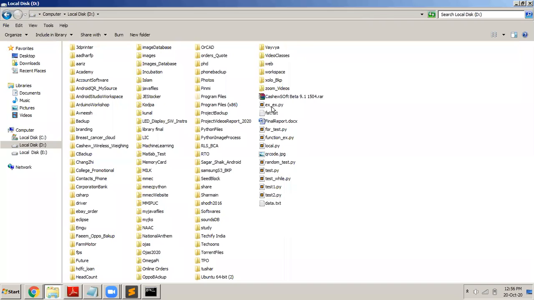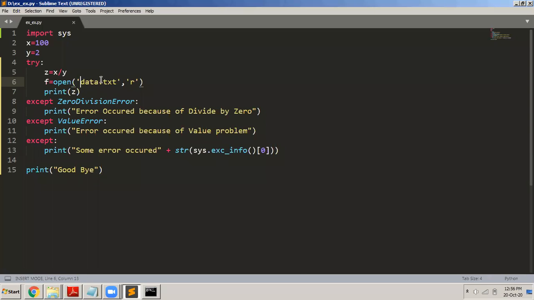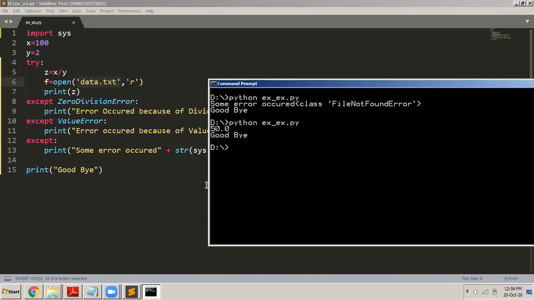My Python file, here you can see ex and data, is in the same folder. So I'm directly writing the name of the file here. So now it should open it. File, save. There is no problem now. The file not found problem should not come because the file is also there. So now I execute this.